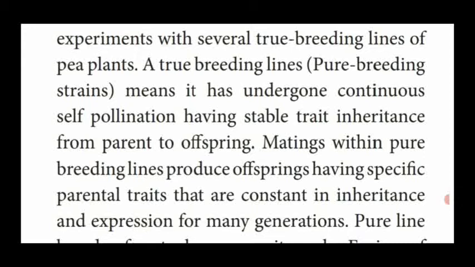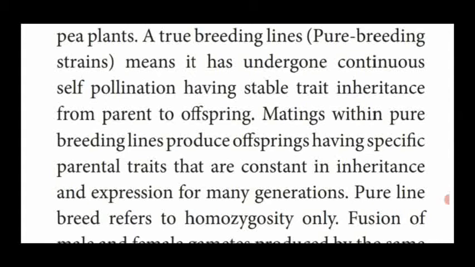That means a parental character undergoes several hybridization processes producing progeny or offspring, which are also hybridized and produce newly formed progeny over several generations. That is called pure line breeding. Mating within pure line breeds produces offspring having specific characters that are constant and expressed for many generations.